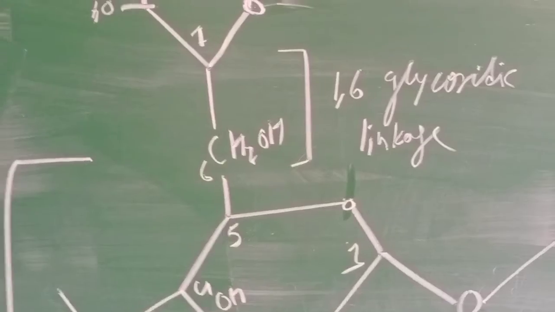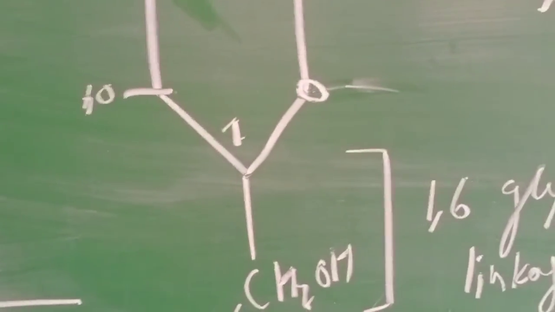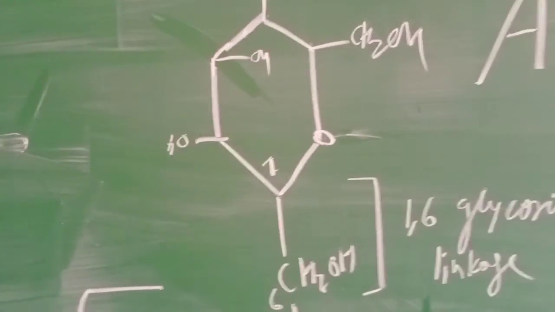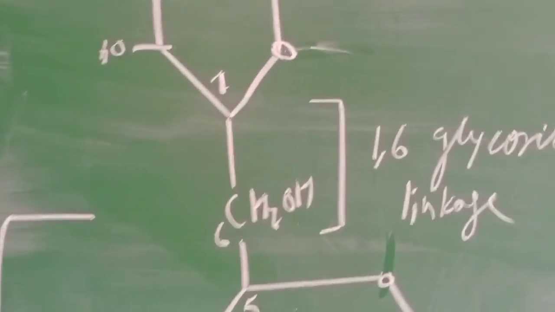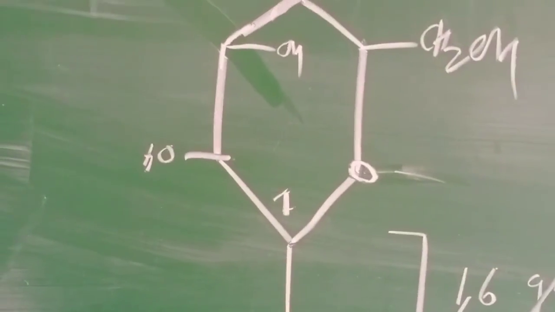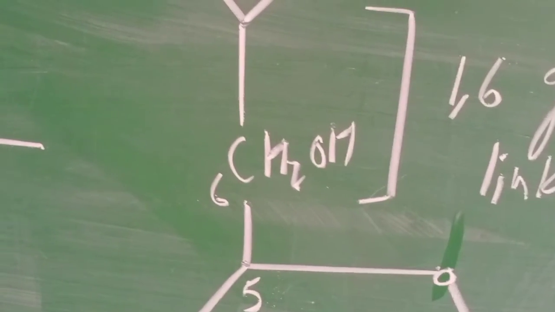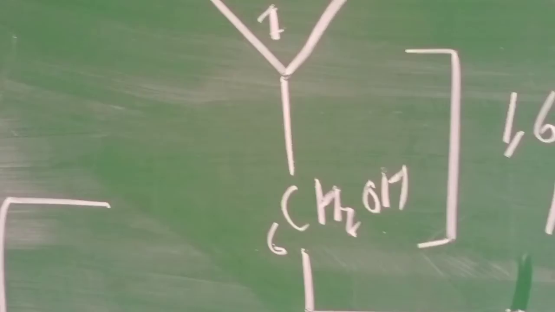as you can see here, the two molecules are linked by the first carbon atom of one unit to the sixth carbon atom of another unit. You can see here this unit has a first carbon atom, and this CH2OH is the sixth carbon atom, and once these molecules are linked together, the 1,6 glycosidic linkage is formed.